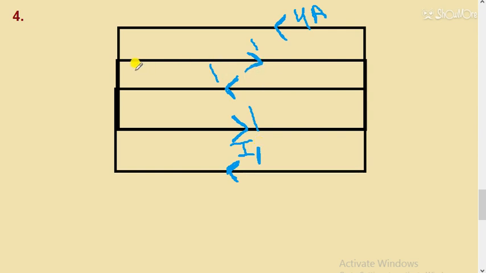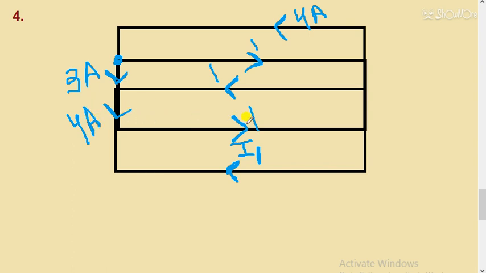So students, what will happen here? You can see this is the point where the 4 ampere current is entering and 1 ampere current is leaving. That means 3 ampere will flow here. This will be current 3 ampere. 3 ampere current will flow downward. Now 3 and 1 will contribute, and this will be 4. I will explain in detail, but wait for 1 minute. I have to check this question is right or not.